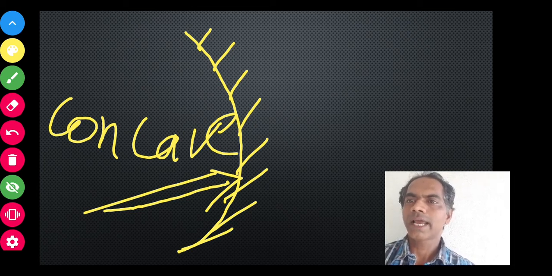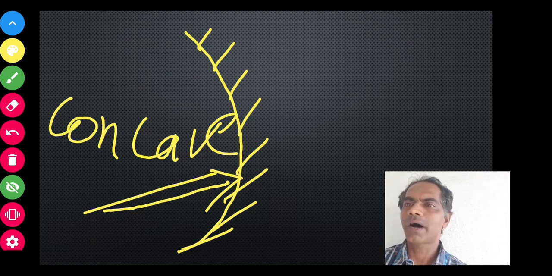So how can you define a concave mirror? It is a part of a sphere, you have cut it from a sphere. So a concave mirror can be defined as a mirror which is a part of a sphere with its reflecting side inwards.